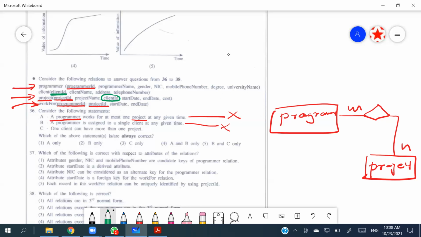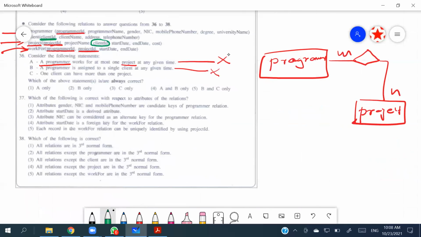That could happen in a one-to-one relationship as well as a one-to-many relationship. But if it is one-to-many, definitely the M is going to the project side.